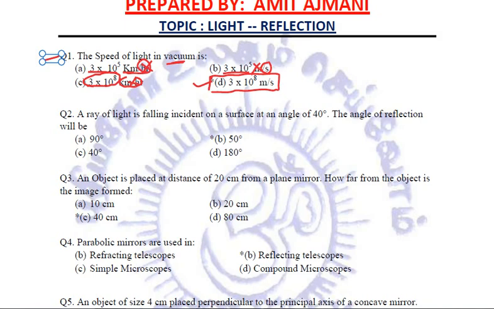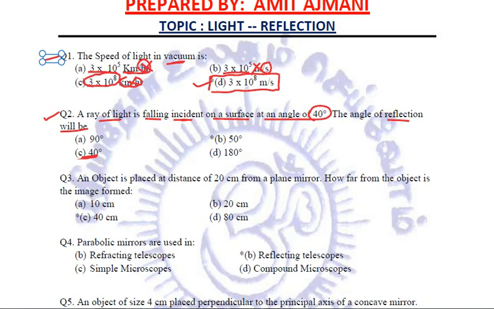Now this second question is also very important. You need to relate the language. Do not jump to the conclusion fast. Try to relate the language, what exactly the examiner is giving to us. See, it is a perfect example. A ray of light is falling incident on a surface at an angle of 40 degrees. The angle of reflection will be, is it 90, is it 50, is it 40, is it 180? The first option that goes in the mind is 40 degree, which is wrong.